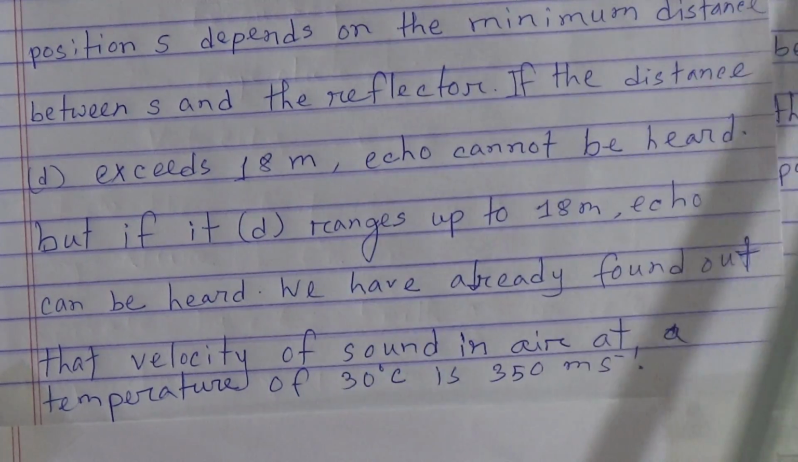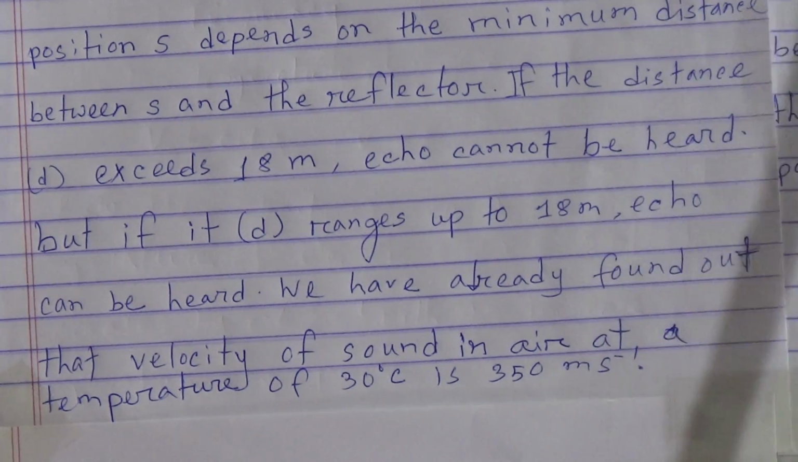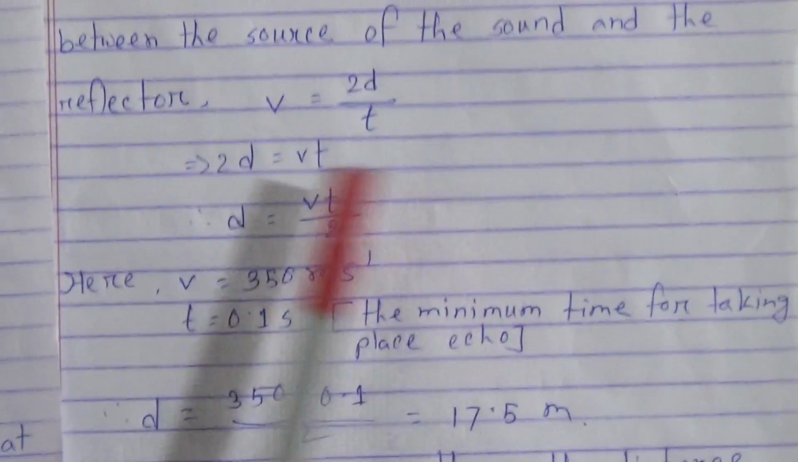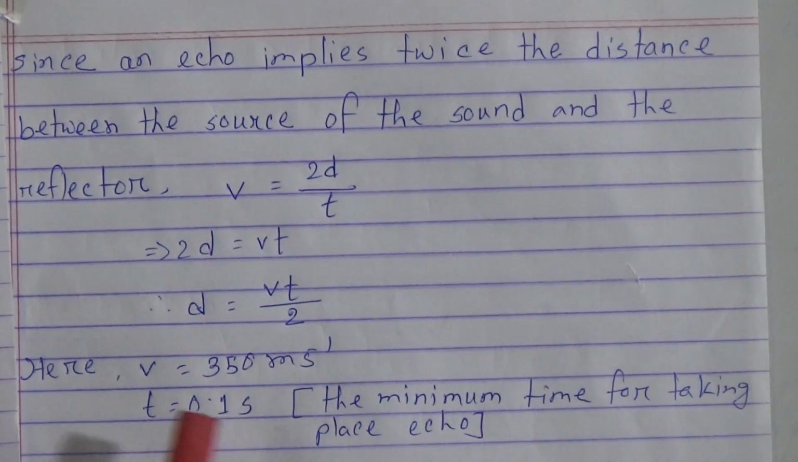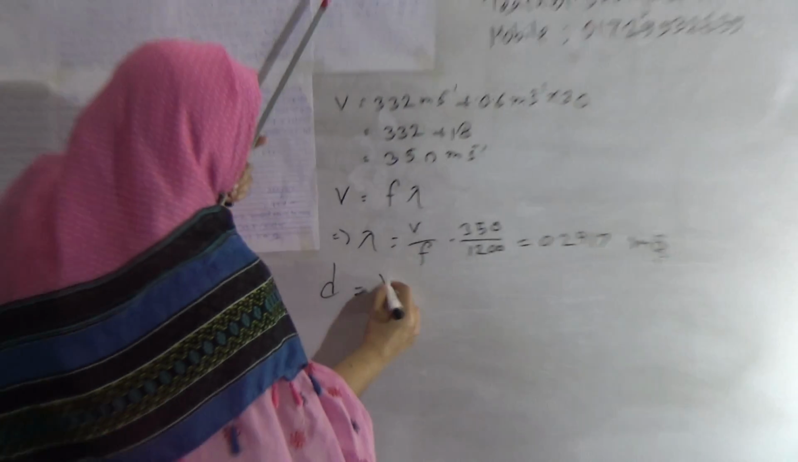Since an echo implies twice the distance between the source of the sound and the reflector, this is the formula: v equals 2d by t. Then 2d equals vt, so d equals vt by 2. By using this formula we will find out the distance. Here velocity given is 350 meter per second and time t equals 0.1 second. My dear students, this is the minimum time for an echo to take place. So we can find d equals vt divided by 2.